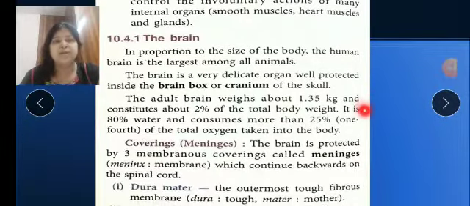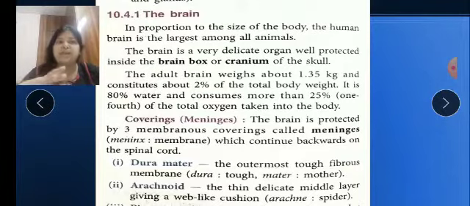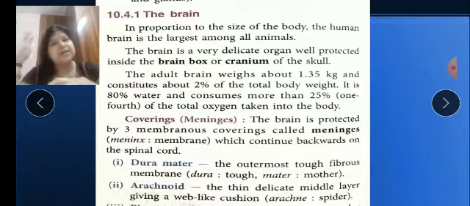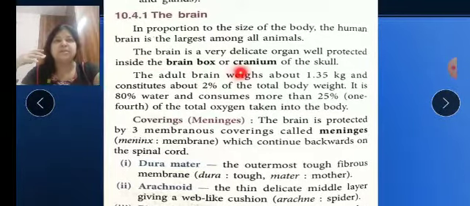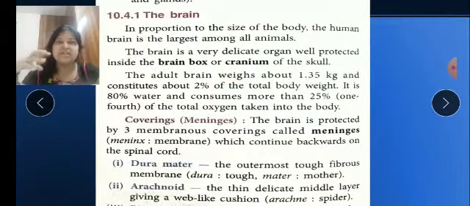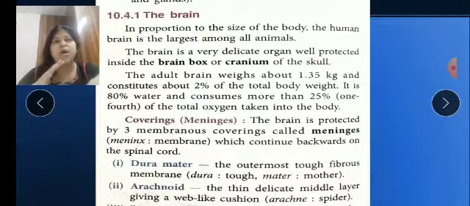Now the brain. Okay, the brain is a very delicate organ, and it consists of so many parts, and it is protected by our skull. The skull has the brain box, also called the cranium. So the cranial cavity, or brain box of the skull, basically protects our delicate organ, which is the brain. Because the brain controls all the other organs of our body also.